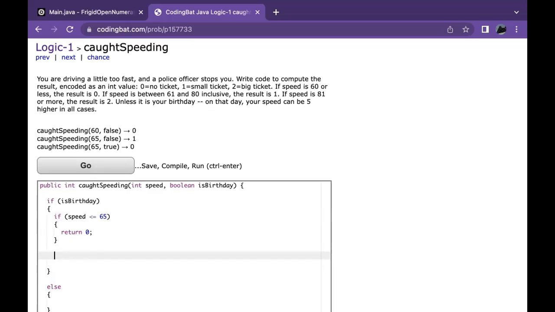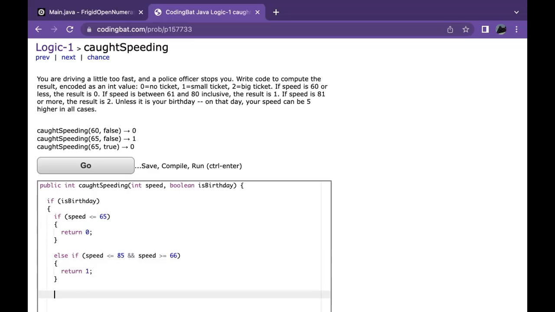Sorry for the confusion. Let me recap. Basically, we're checking to see if it's the birthday, and if it's true, then we have to set the speed. So instead of 60, it'll be 65, and then we return 0. Now we have another condition. So instead of saying else, we do else if speed is less than or equal to 85 and speed is greater than or equal to 66, we'll go ahead and return 1.